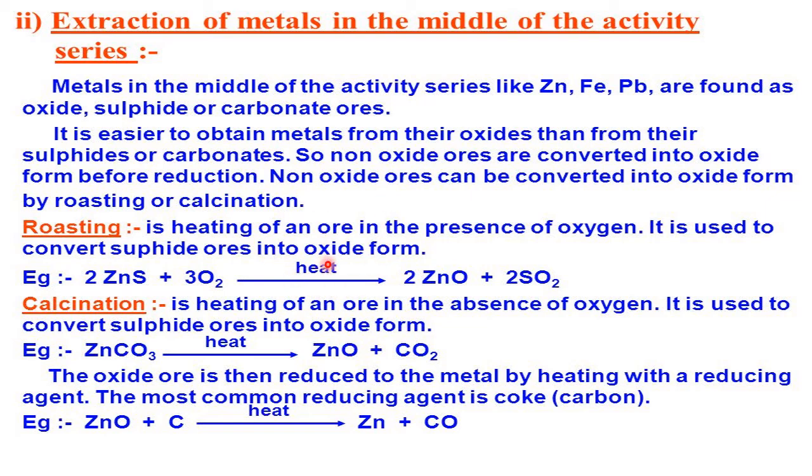Now normally, metals occur in two important forms in the earth's crust. One is the oxide form, the other is the sulfide form. Depending upon the type of ore, we adopt a suitable method. If it is a sulfide ore, we first convert the sulfide ore into oxide, then the oxide to the zinc. We heat with sufficient oxygen so that all the S is removed in the form of SO2, and the zinc reacts with O and becomes zinc oxide. We are heating with a large amount of O2.